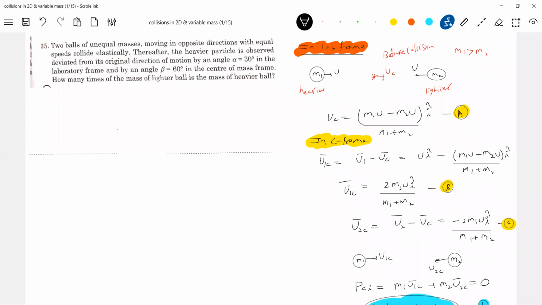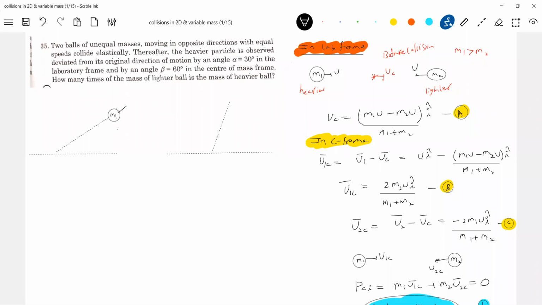What do you mean by that? Originally, particle 1 was moving towards the right. After collision, it will get deviated by an angle, how much is it? It says 30 degrees, so this will be 30 degrees. This will deviate by 60 degrees. So this is the particle M1.